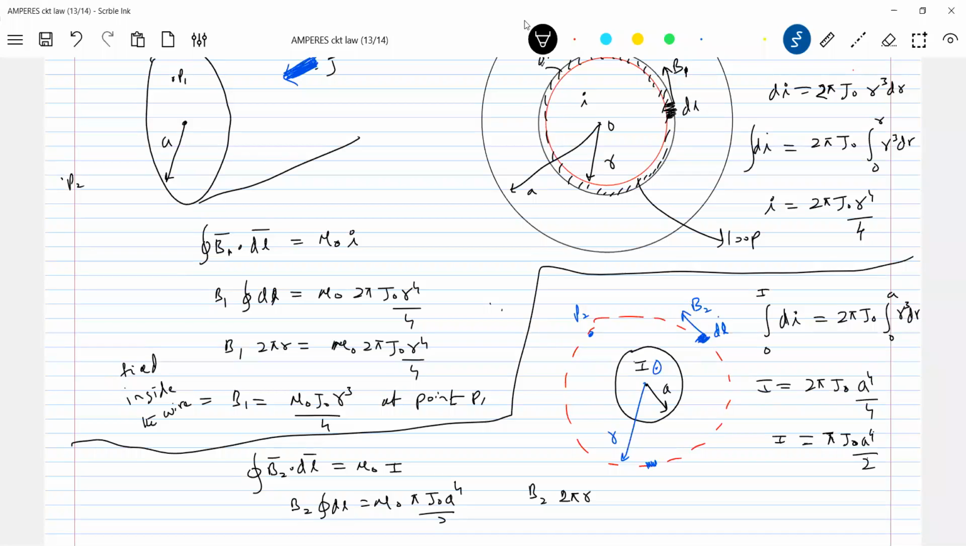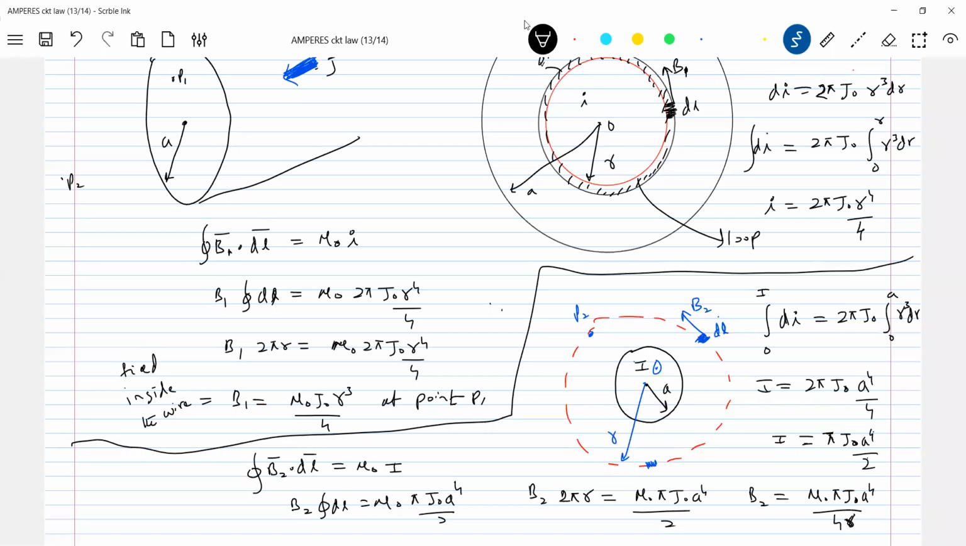B2 times 2 pi r equals mu naught pi J naught a to the power of 4 by 2. Pi gets cancelled, so the final value will be mu naught J naught a to the power of 4 by 4r. Now look at the field outside. As you move away from the wire, the field strength will decrease.